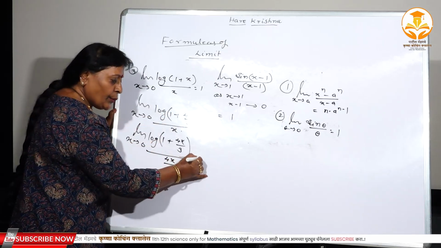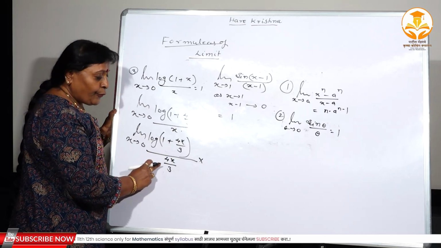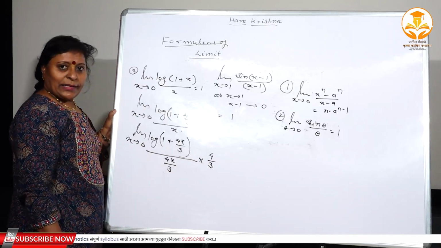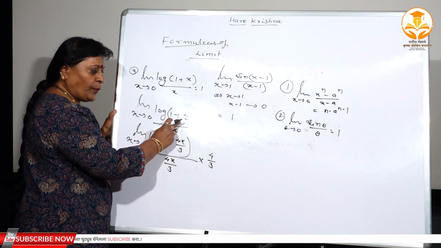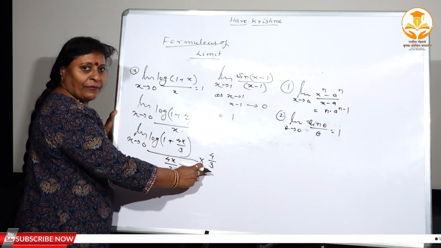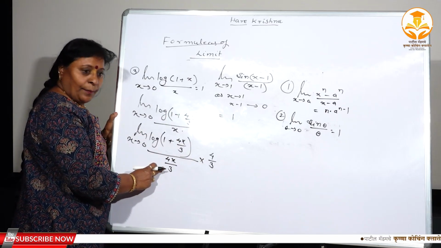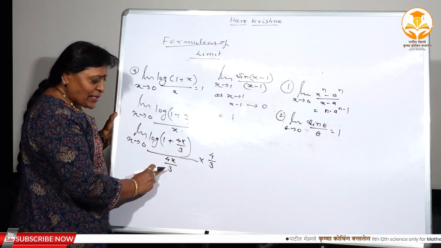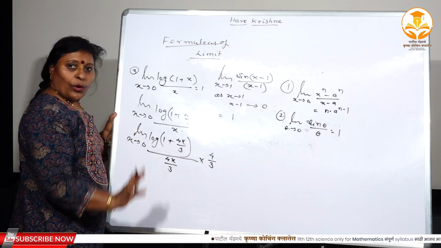For that purpose, you have to make one adjustment. You have divided with the extra term 4 by 3. Therefore, multiply with 4 by 3. Then and only then your original problem remains as it is. For applying the formula, this term must be in the denominator. But to adjust the problem, again you have to multiply with 4 by 3. We need the 1, and this term in the denominator, but we cannot change the problem. That is why I divided by 4x by 3 and then multiplied by 4 by 3, because this x is already here.